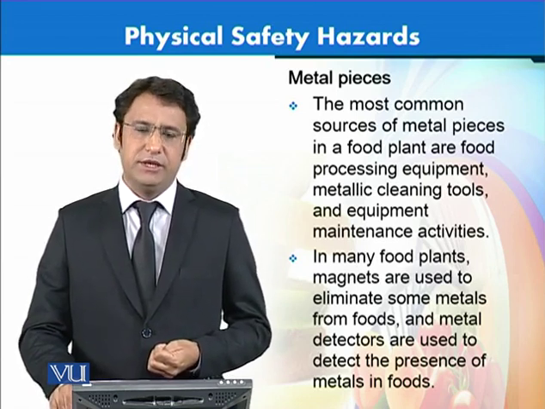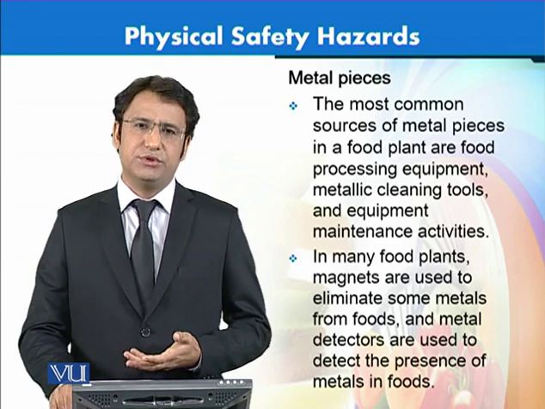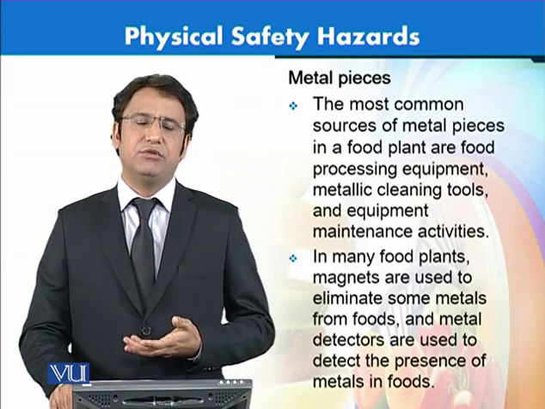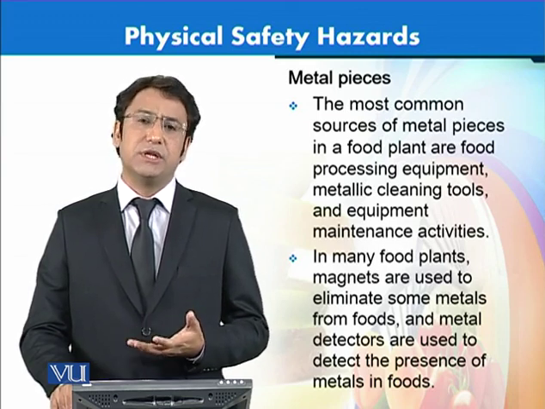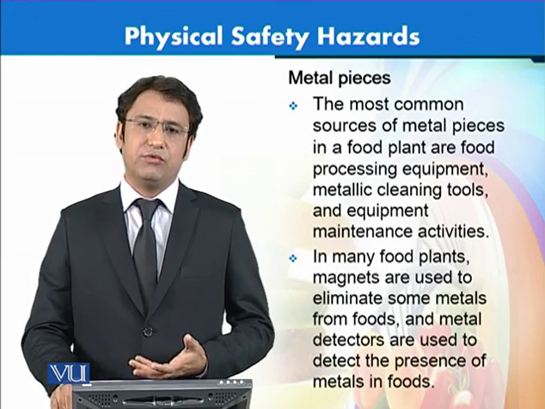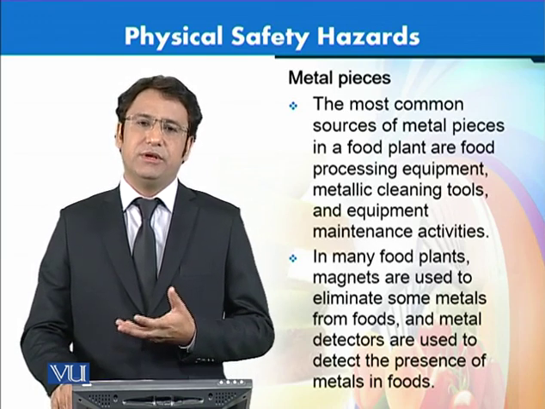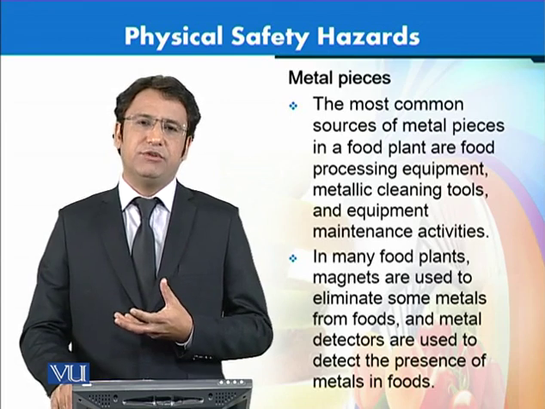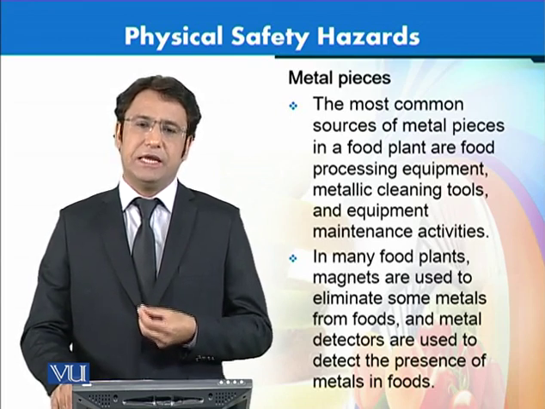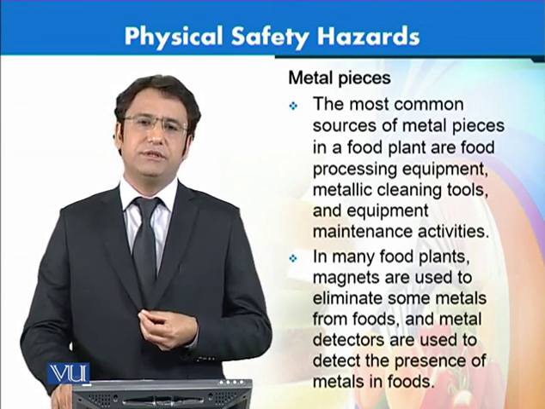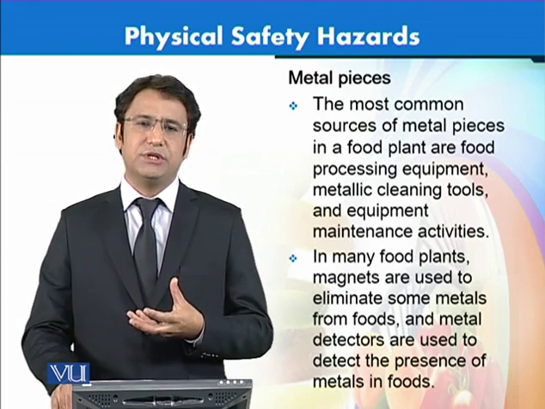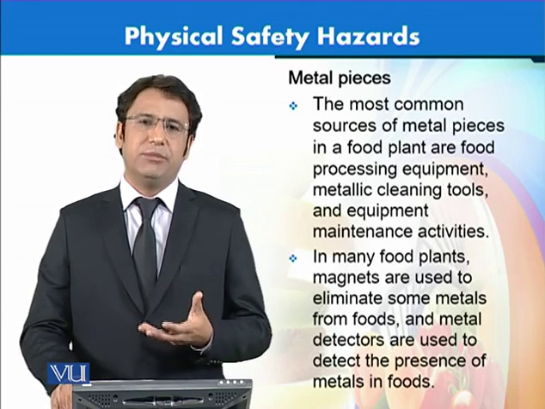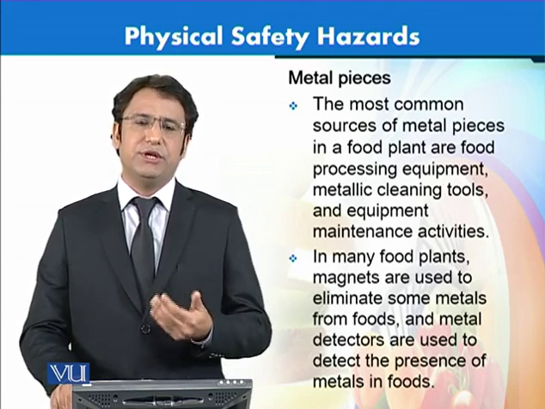Similarly, in many foods, when they are processed, we have to use magnets in order to remove metals, especially in cases where there are more chances of having metals. For example, in case of wheat, especially in flour mills, there are more chances that there will be different metals such as nails or other materials that can get into these wheat grains, and they have to be removed before it is actually crushed. So we use magnets to remove these metals before the food is processed.